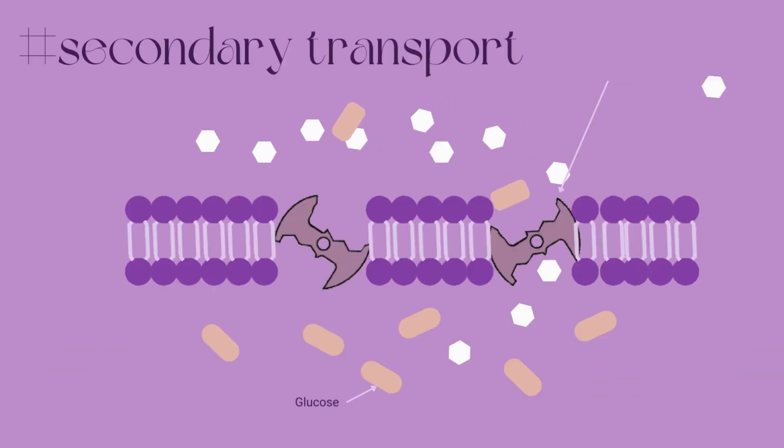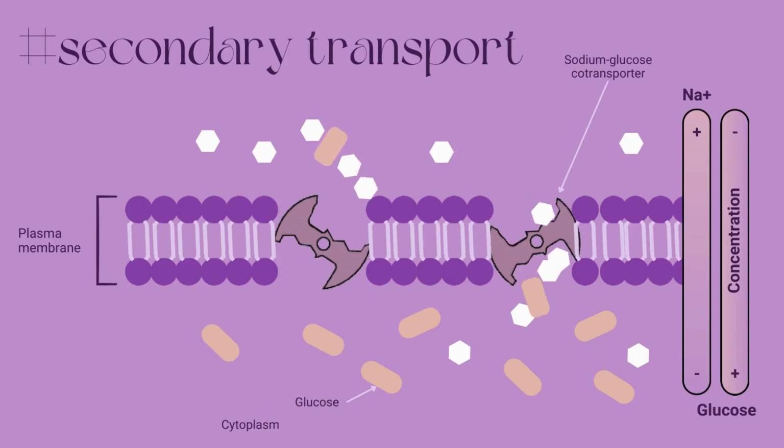Now, secondary active transport uses the energy stored in these gradients to move other substances against their own gradient. As an example, let's suppose we have a high concentration of sodium ions in the extracellular space, thanks to the hard work of the sodium-potassium pump. If a route such as a channel or carrier protein is open, sodium ions will move down their concentration gradient and return to the interior of the cell.